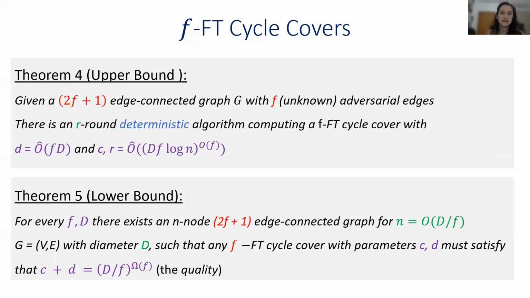So the congestion plus dilation is at least (d/f)^f. In this quantity, C plus D, we also call it the quality of the cycle cover.